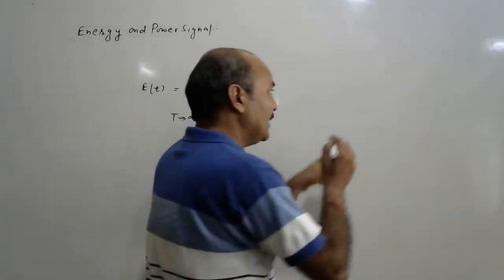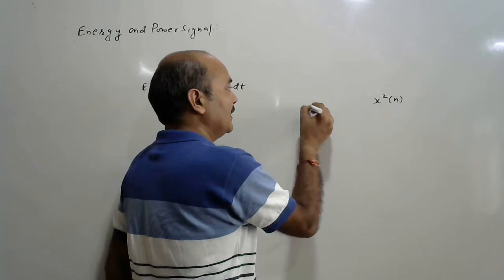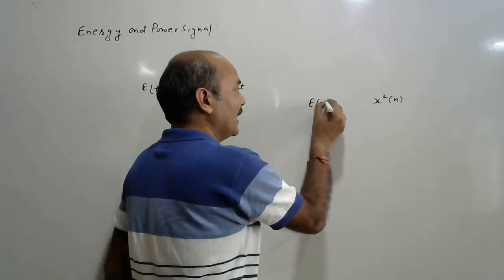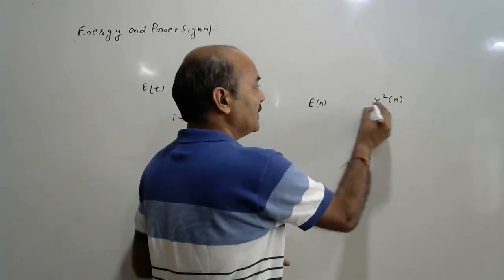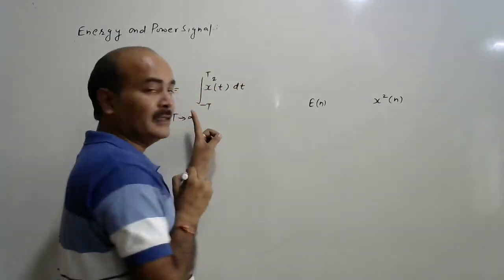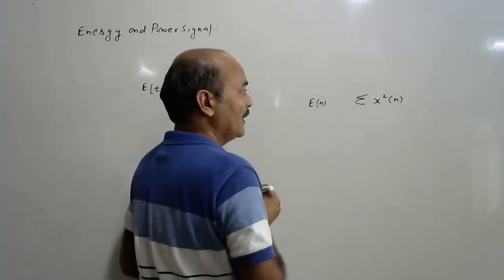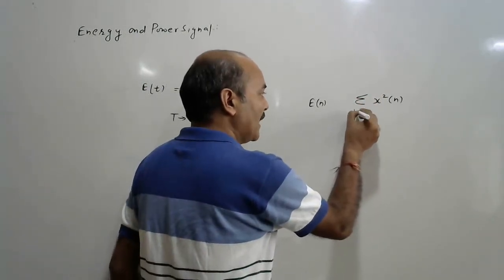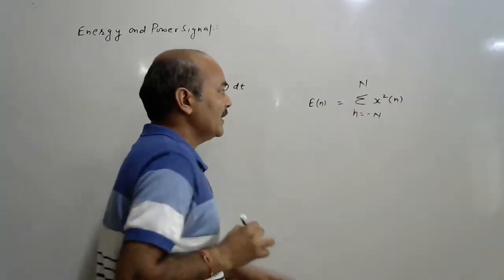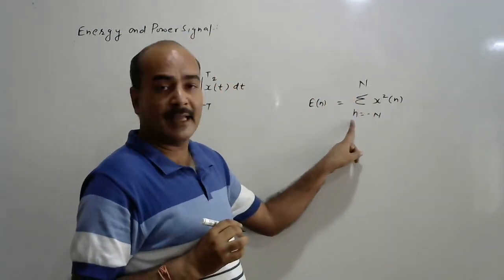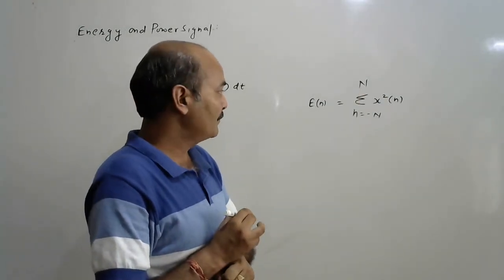If the signal is x(n), then the energy of the signal is represented by E(n). The energy is given as x²(n), where the integration is converted into a summation and the limit is n equal to -N to N. So the energy of the signal is the sum from n equal to -N to N of x²(n).